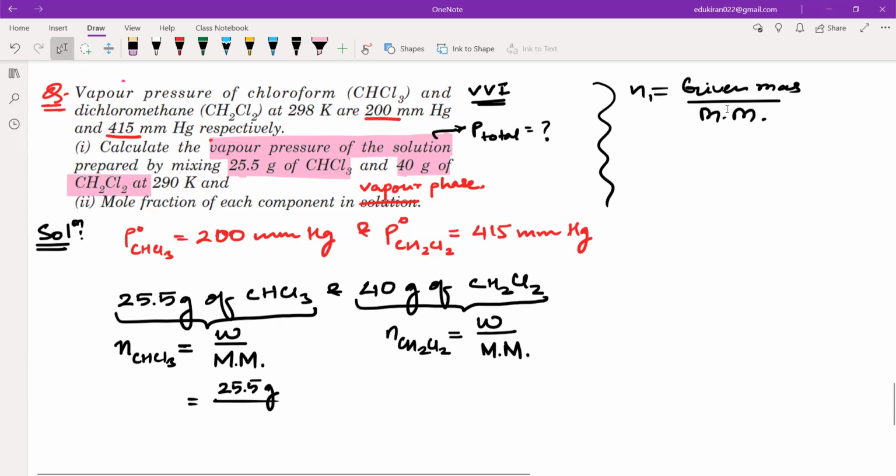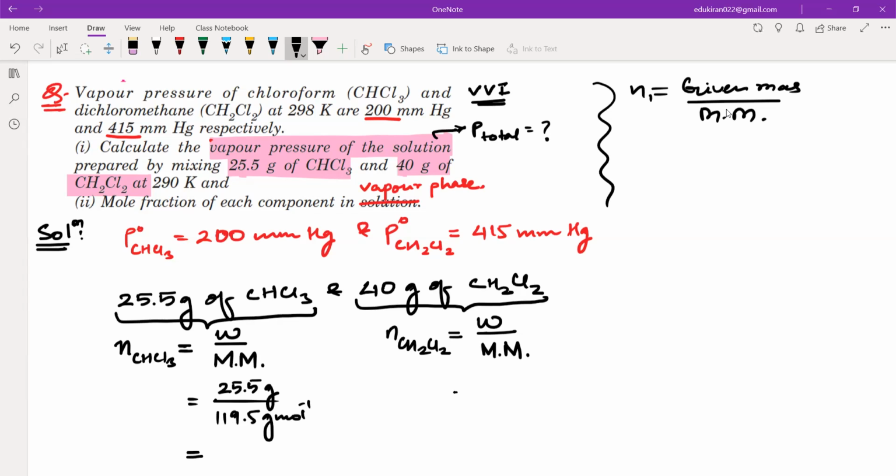So it becomes 119.5 grams per mole. Okay, so we will calculate this value.